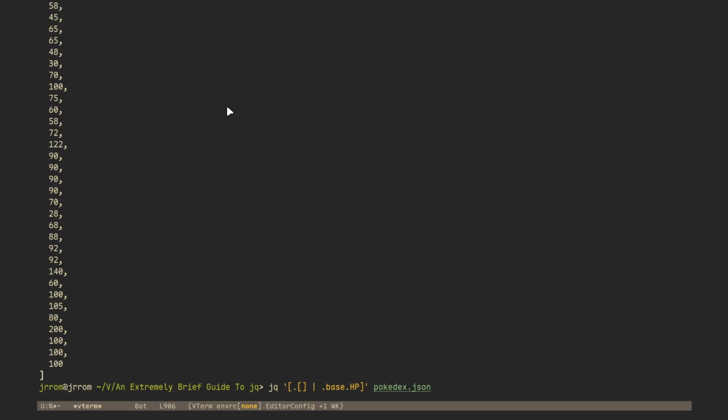I'm thinking I have a dumb idea. If I say this is HP, I give it this value, and let's say I give the object as dot.